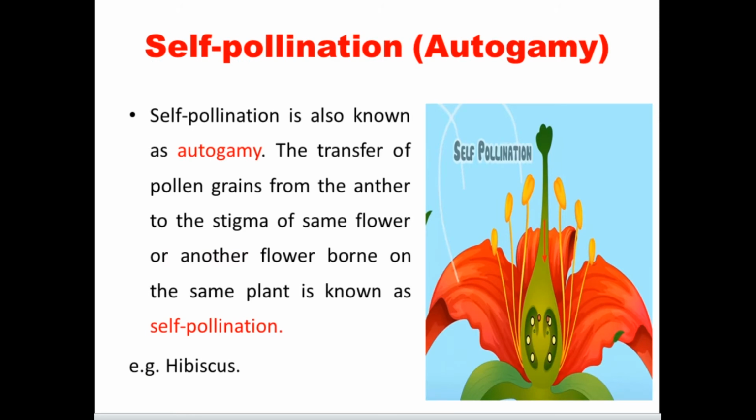These are the details we are going to study through this lesson. What do you mean by self-pollination? Self-pollination we call autogamy. There will be one more question.